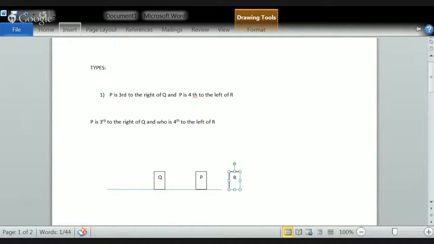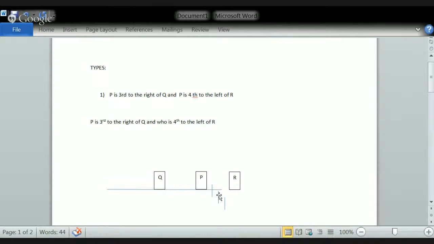For your help, I can make some particular lines. So there are 3 people. To the left of R, who is sitting at the fourth position? P, which is 1, 2, 3, and at the fourth position P is sitting.